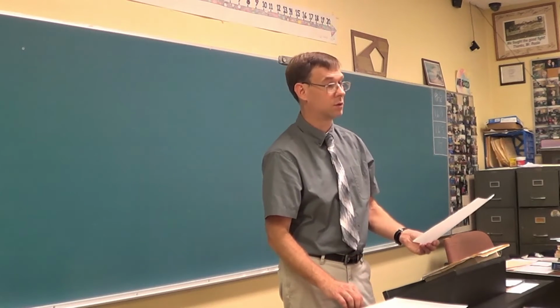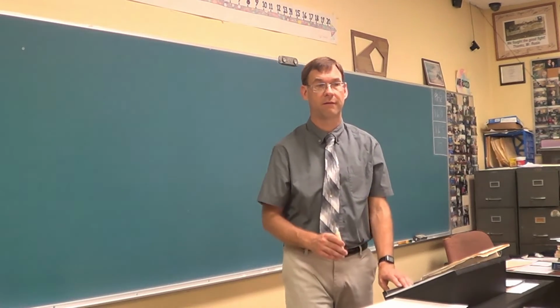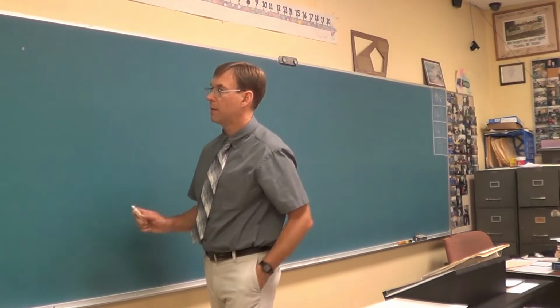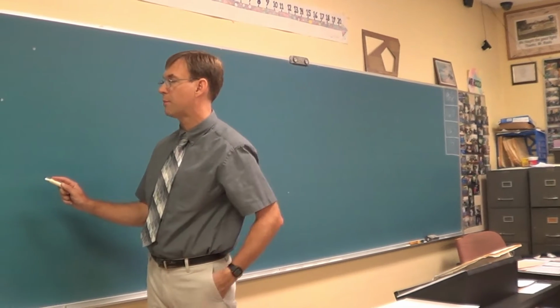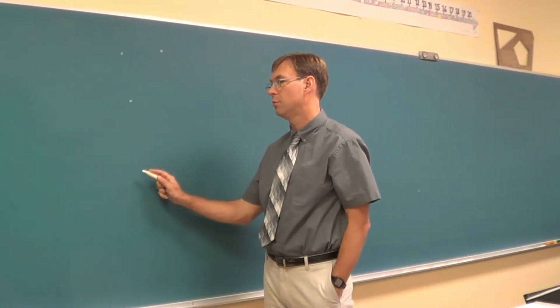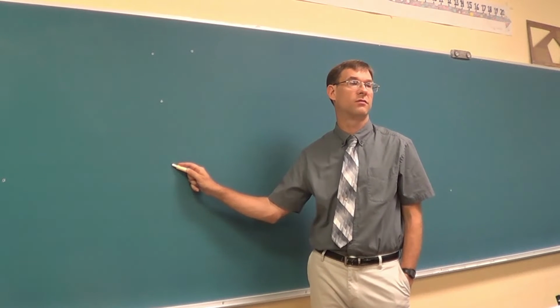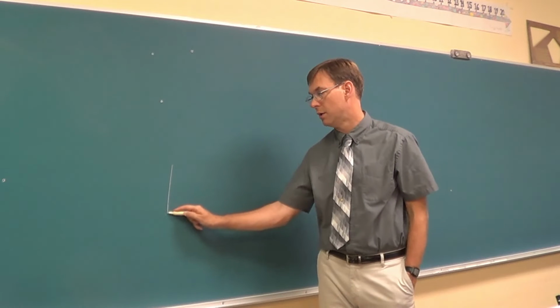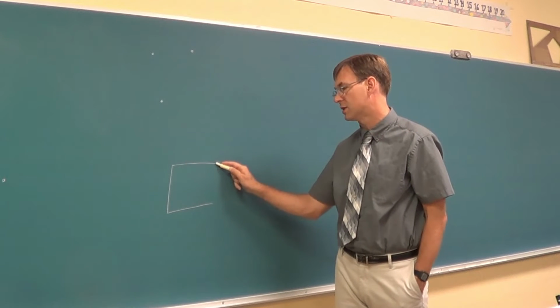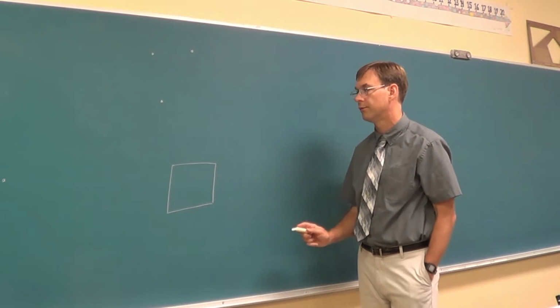Okay, so let's draw a cube. I'm sure on the test, one question for chapter 3 when we get there is to draw a cube. If I wanted to draw a cube, what more basic shape would I do first to get me going? A square. A cube is made up of a bunch of square faces, so draw yourself a square.